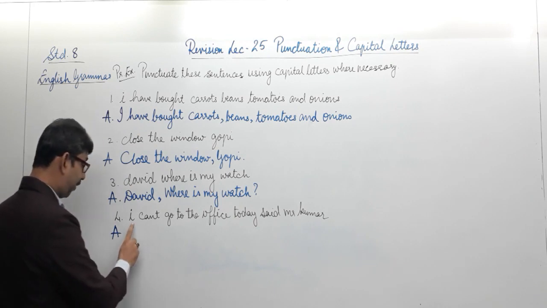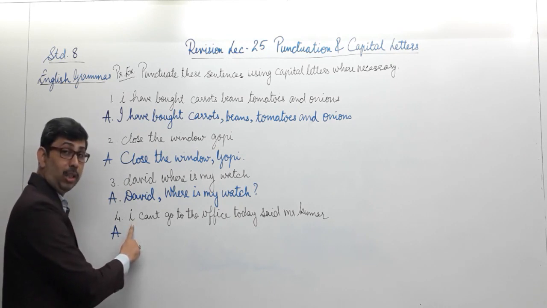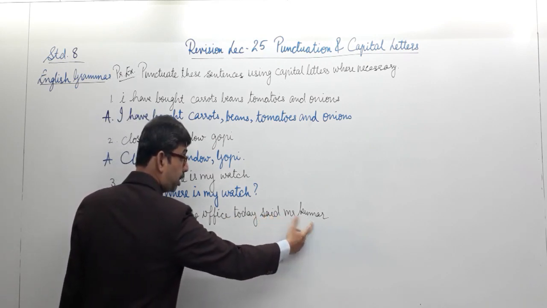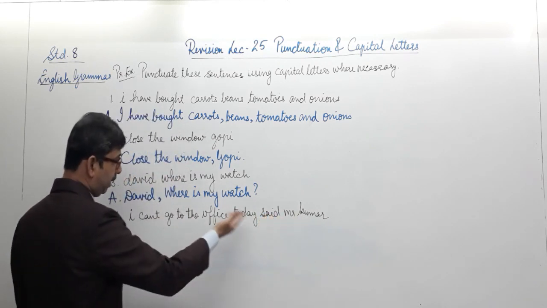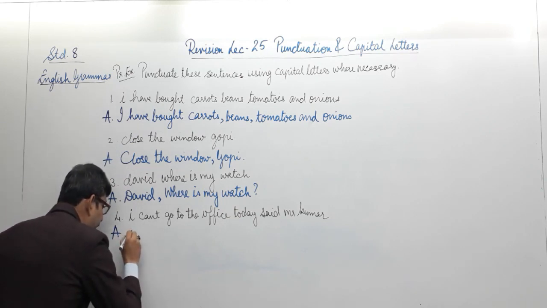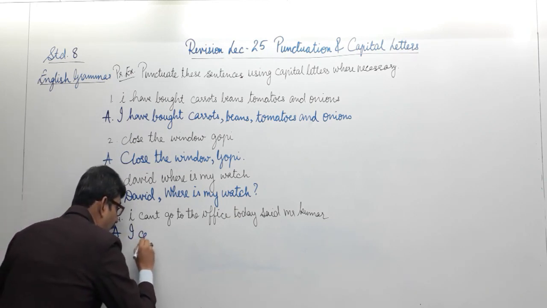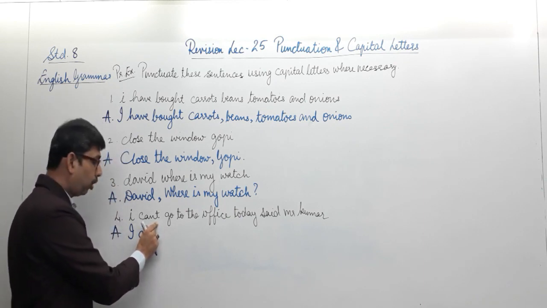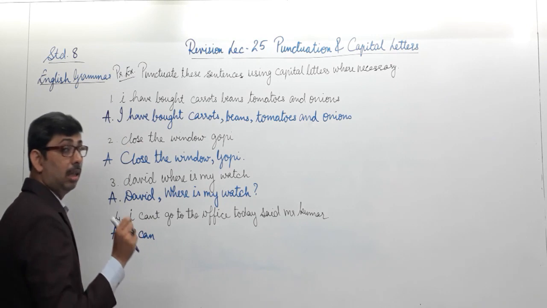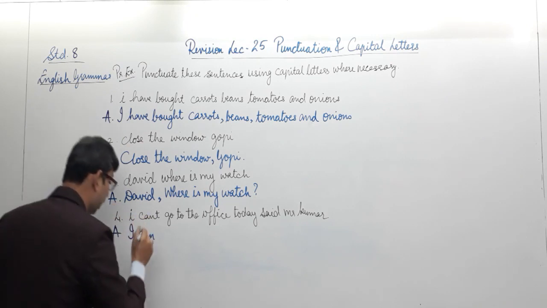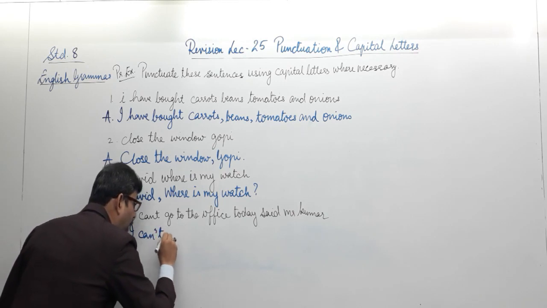Carefully see. You have the first word non-capitalized. Also, if you see further, you will find the name of a person, Mr. Kumar, which is also not capitalized, and the other necessary things. So let's write it and understand. Beginning with the word I can't. So you see there's a contraction over here. Can't, can plus not. So we will be requiring the punctuation mark apostrophe over here, which we learned, isn't it? I can't go